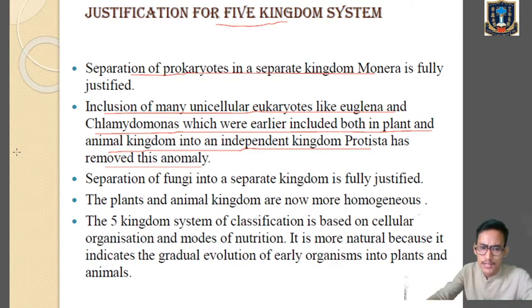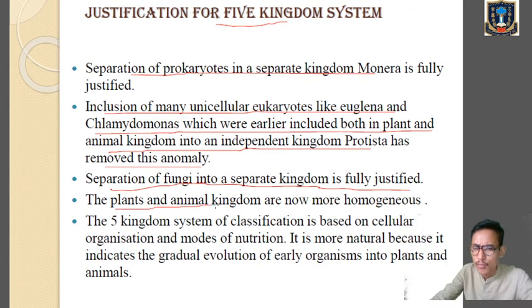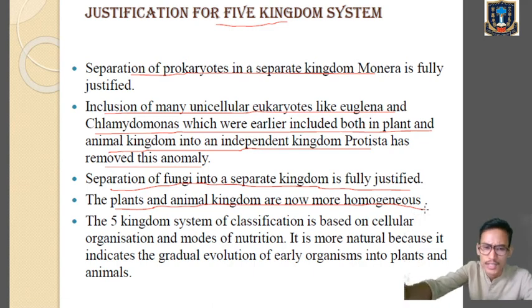Separation of fungi into separate kingdom is fully justified. Number 3 you can see over here. So separation of fungi also into separate kingdom is fully justified. The plant and animal kingdom have become more homogeneous because most of the anomalies have been removed and put in the separate kingdom.